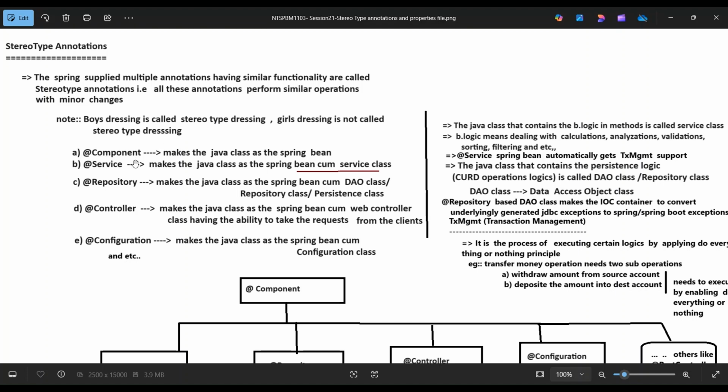@Component annotation makes the Java class a Spring Bean. @Service makes the Java class a Spring Bean cum service class. @Repository makes the Java class a Spring Bean cum DAO class or repository class or persistence class. @Controller makes the Java class a Spring Bean cum web controller class having the ability to take requests from the clients. @Configuration makes the Java class a Spring Bean cum configuration class, and so on.